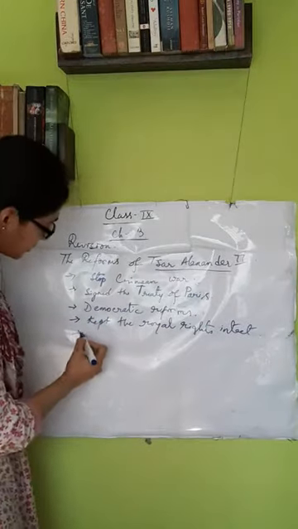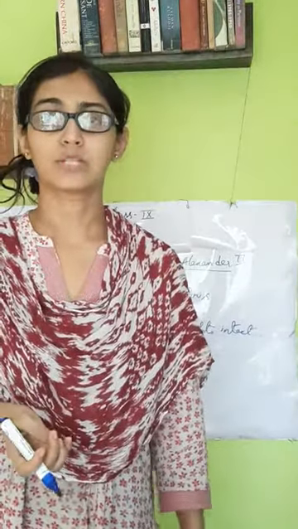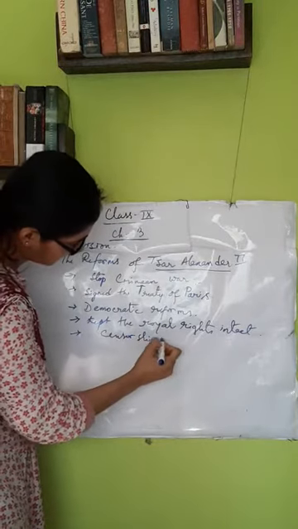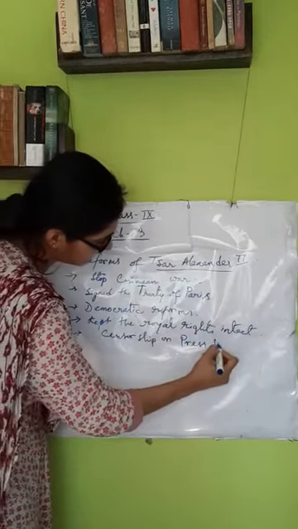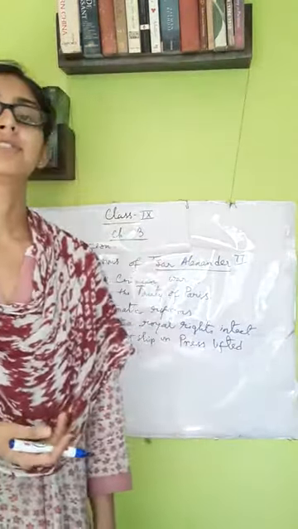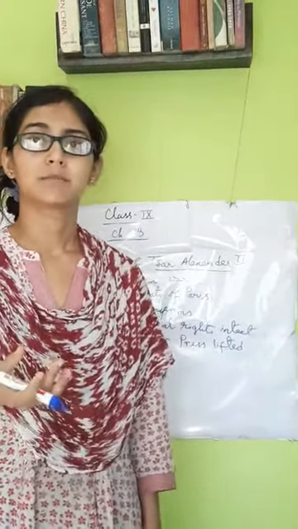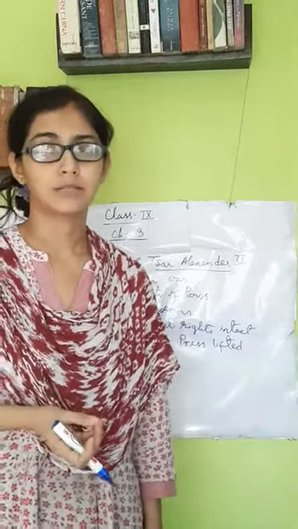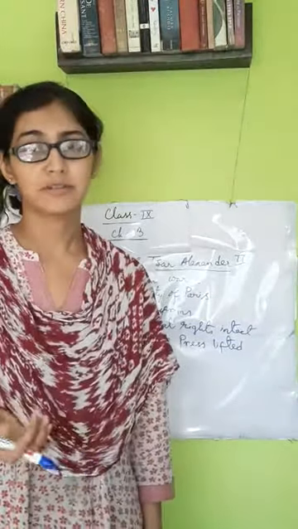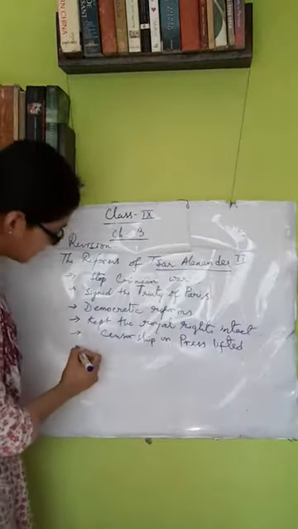Like he introduced the reforms where we see that the censorship on press was lifted. Previously, during his father's rule, during Nicholas' rule, there was censorship of press. That is, press could not publish anything and everything that they want. The press published only those things which were approved by the government. But now we see that the censorship on the press was lifted by the reform of Alexander, and also we see he developed the education system.